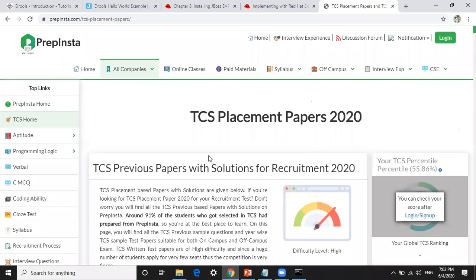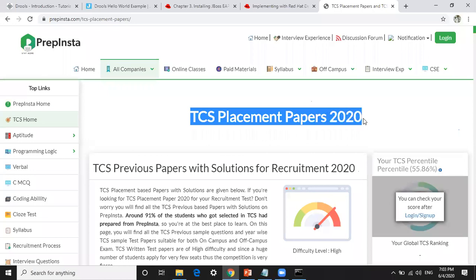I suggest students go through some websites and prepare themselves for a particular domain. For example, if you are familiar with Java or C, C++, prepare some basic questions of that technology. It is nothing impossible to crack any MNC or core company.